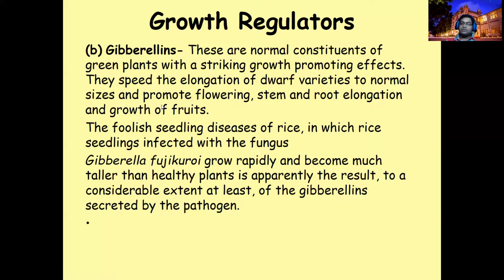In the farmer's field, one rice plant was very tall, so the farmer was confused. Then they sent the samples to the laboratory. They isolated the fungus present, Gibberella fujikuroi. It produces an enzyme, the gibberellin, a similar hormone to that in plants. From that they identified it. Nowadays, artificial gibberellin is produced from these organisms.